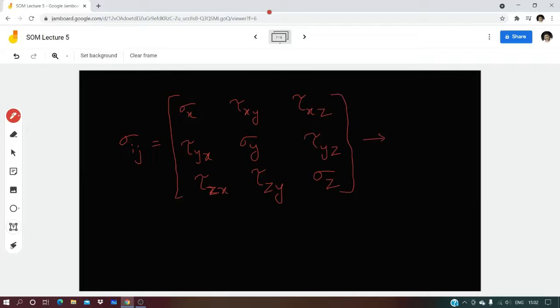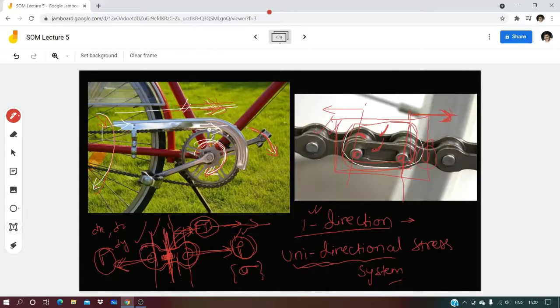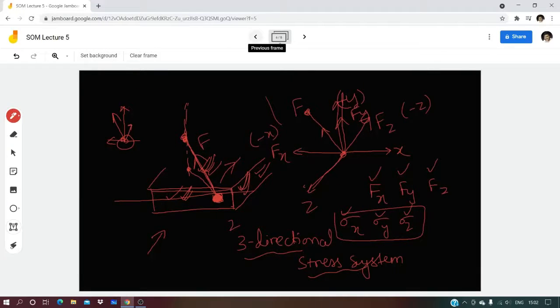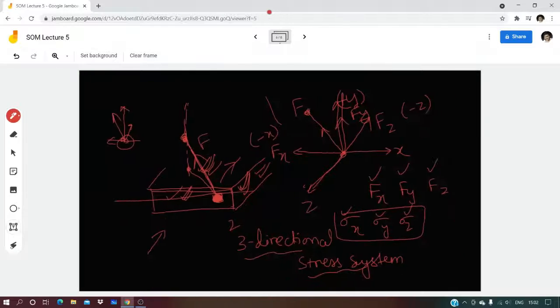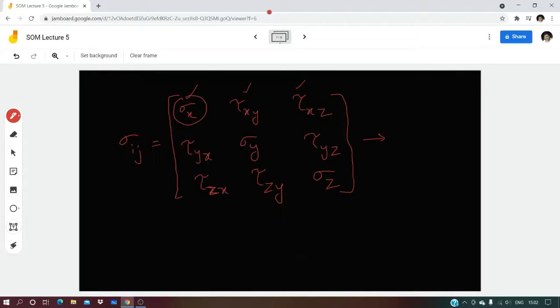So the stress system means these are all the stresses that are possible. I'm not saying that every stress exists. Depending on our application, say for example, in this case, only linear stress in the x direction, generally when I say one direction, we take it as the x direction. So only one stress is there. So only this component exists. All others are zeros. And again, in this application, when we take point number 2, there are only 3 stresses, sigma x, sigma y, sigma z. The others, all stresses will be 0. So depending on the application, some of these stresses will become 0, others will be non-zero.